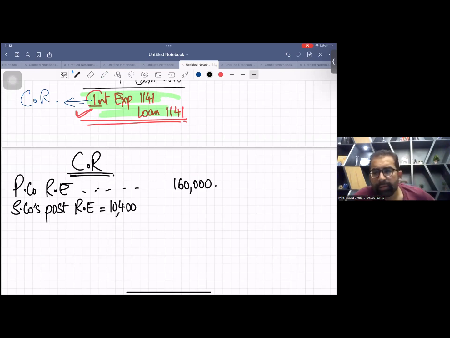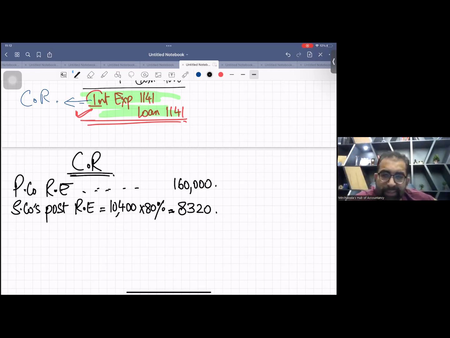Use your brain. Do we own 100% of S company? No. We only own 80%. So we always multiply it by the holding percentage. So 10,400 times 80% is 8,320, right?